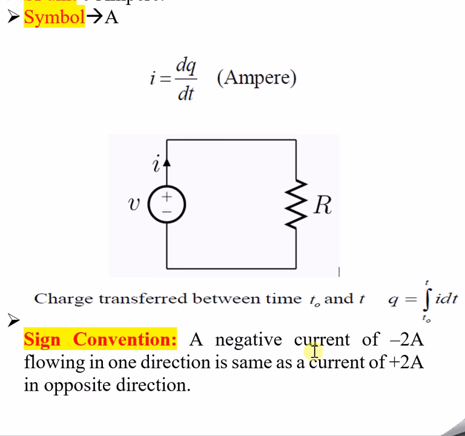So now we will try to understand the sign convention. A negative current of minus 2 amps flowing in one direction is the same as a current of plus 2 amps in the opposite direction. That means magnitude wise, or value wise, the current flowing will be the same, but only in terms of direction it will differ. So if one current has its arrow mark indicated as 2 amps and the same amount is flowing in the opposite direction, then it is minus 2 amps. Both are the same in magnitude, but only direction wise they differ. That is the key point to understand here.